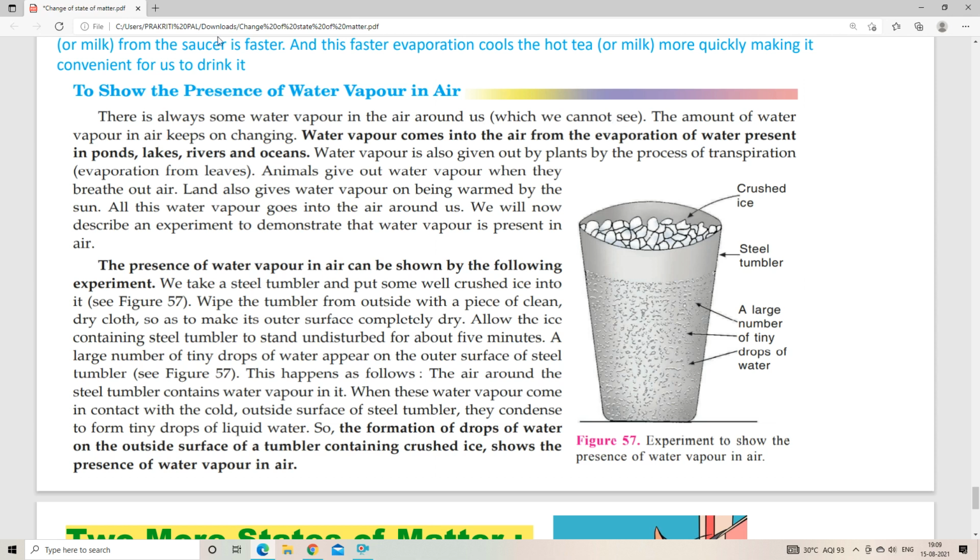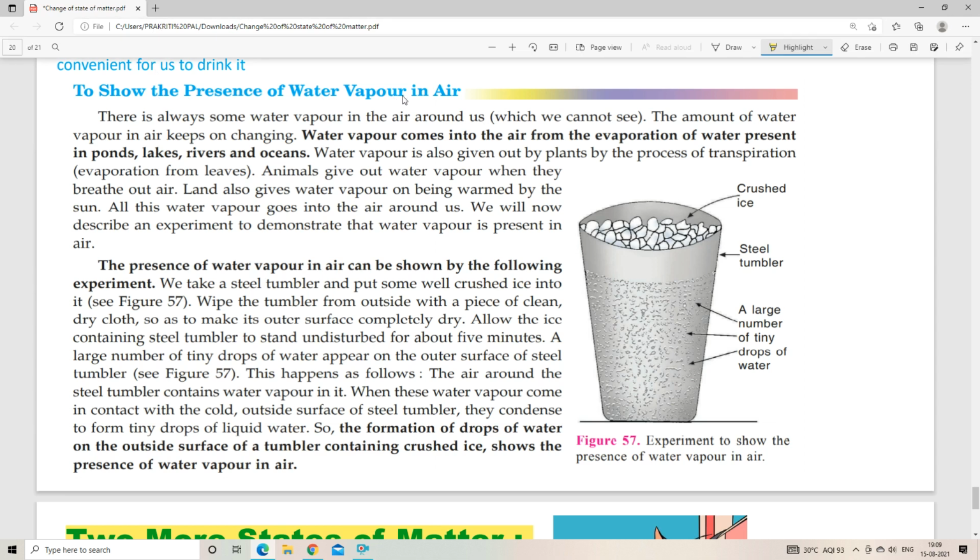There is an experiment for that. The amount of water vapor in air keeps on changing. Water vapor comes into the air from the evaporation of water present in ponds, lakes, rivers and oceans. Water vapor is also given out by plants by the process of transpiration.